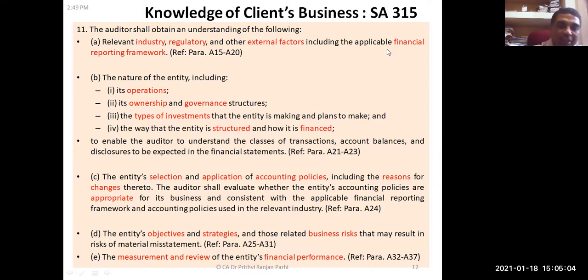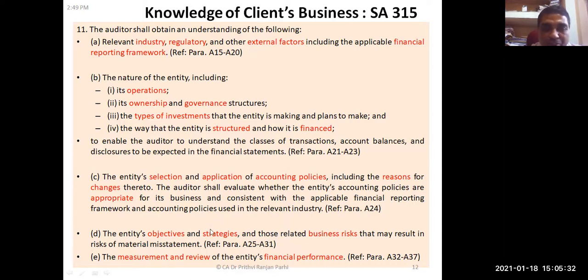By seeing the financial statements, one can understand what are the significant accounting policies that an organization follows, and the reasons for changes there too. If the entity is making some changes in the accounting policy, the reasons also should be understood. Then the entity's objectives and strategies, and those related to business risk. All these things one needs to understand.